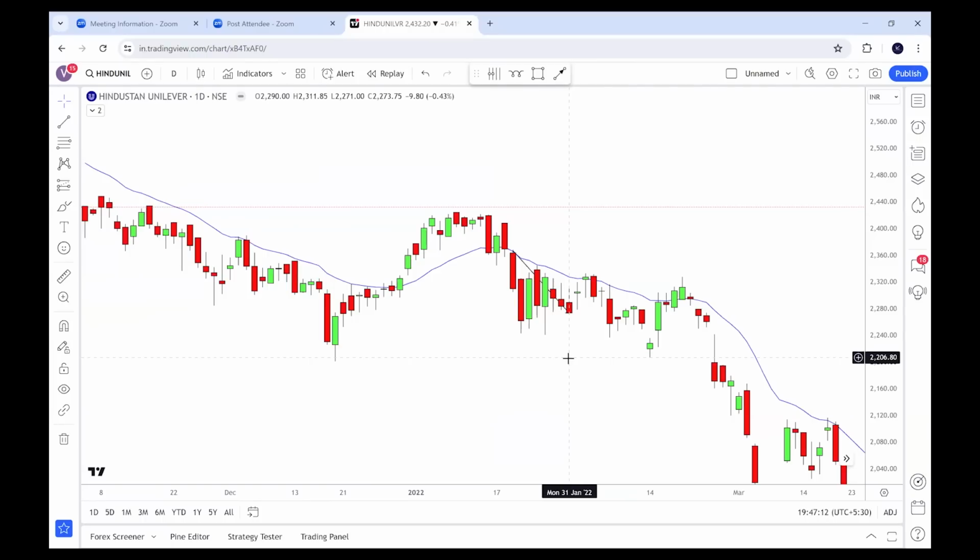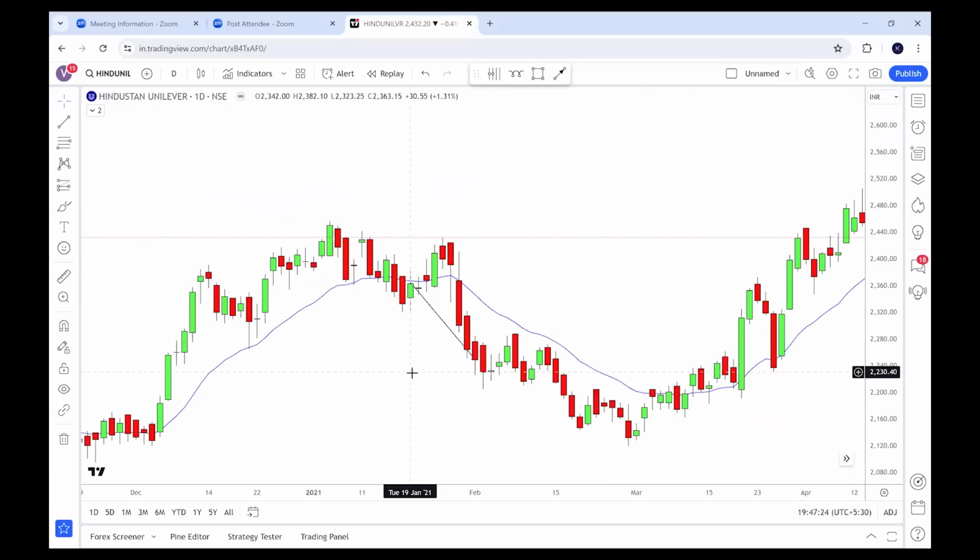Again, in year 2022 also you can see that Hindustan Unilever stayed bearish. Next, we are seeing year 2021. Open price was 2342 and when the cycle ended, close price was 2248. Here you can see that I have taken 1st February. Why? Because 31st January was Sunday. That's why I had to take 1st February.